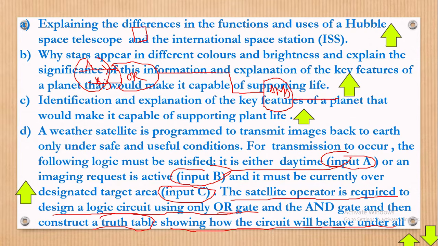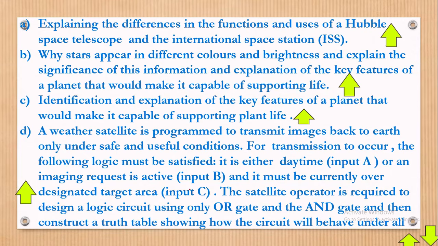Now A and B are via the OR gate. Why? Because they have something in relation. Let's for example say that daytime is input A, or imaging request is active is input B, and it must be currently over the designated target. This is another input different from the A and B. Input A is daytime, and input B is the imaging request is active.